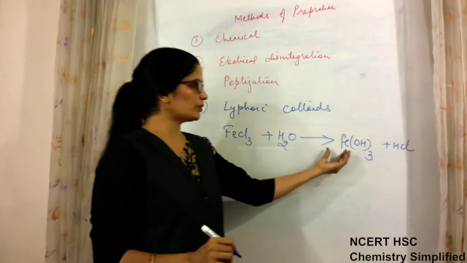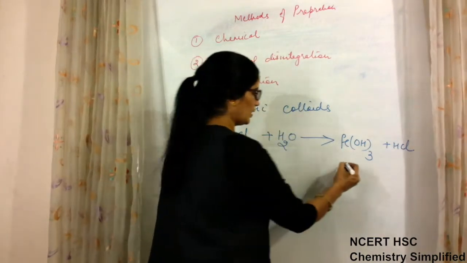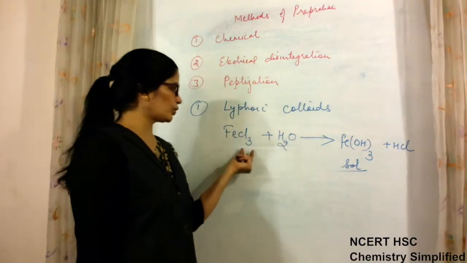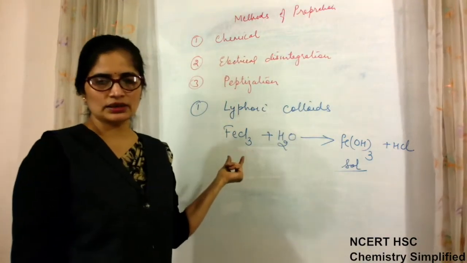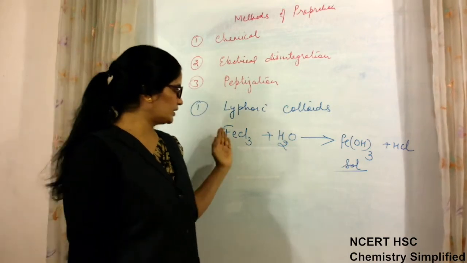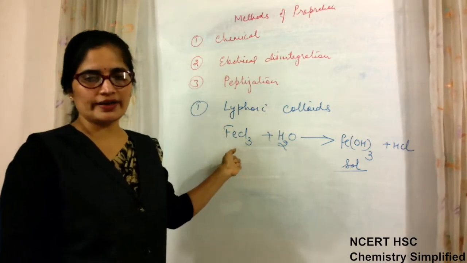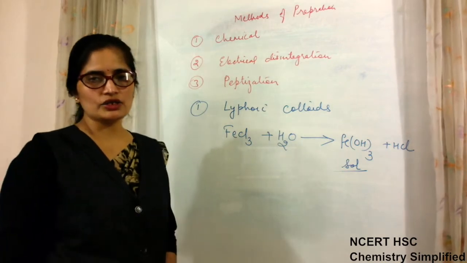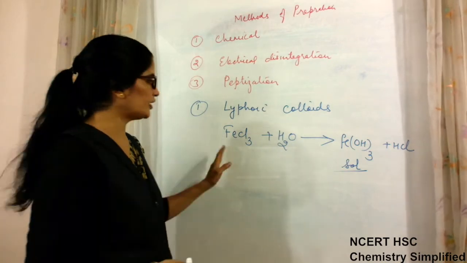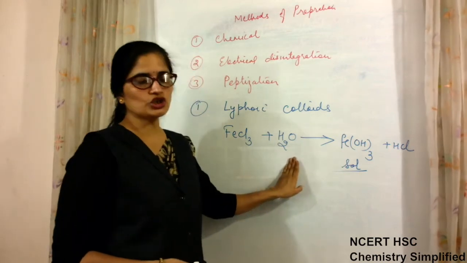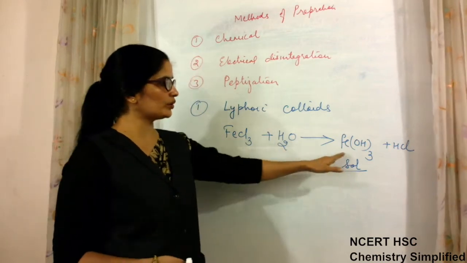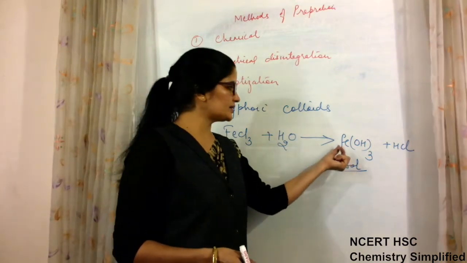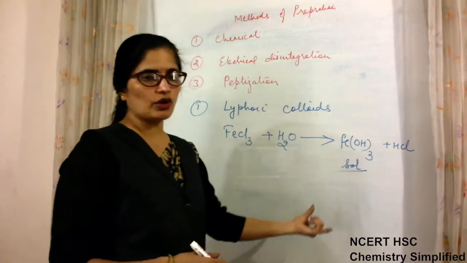Means if I have to prepare ferric hydroxide sol, particles of colloidal size, then ferric chloride is an electrolyte, it is a salt. Ferric chloride is a salt. When you dissolve it in water, it will form ions of iron and chlorine, but when you heat it with H2O, it forms hydrated ferric oxide and it gives the particles of colloidal size, Fe(OH)3 is formed.